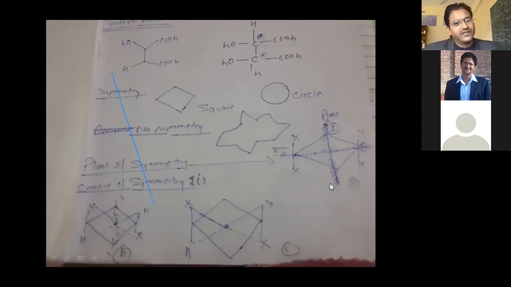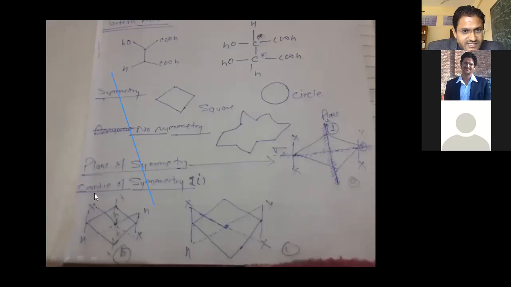And if you bisect from this side, then this type of symmetry is called plane of symmetry. If you bisect the molecule either vertically or horizontally, the two parts are exactly the same, right? So this type of condition is called plane of symmetry.